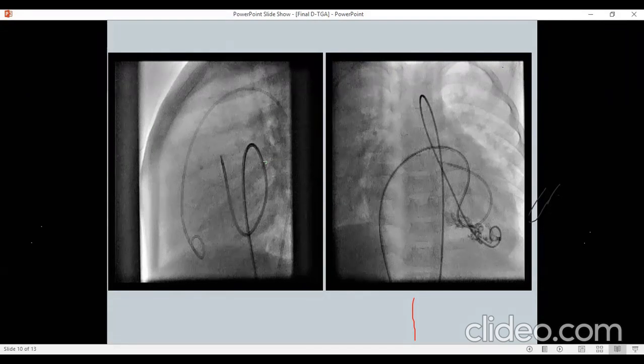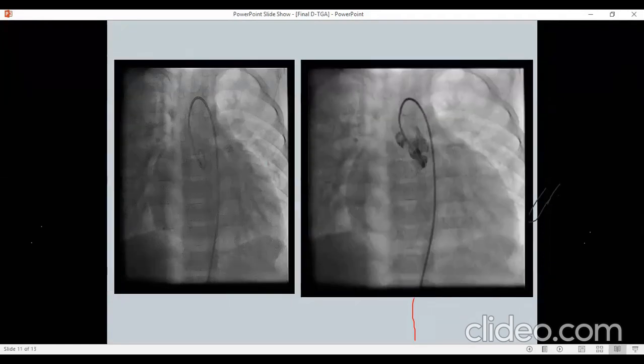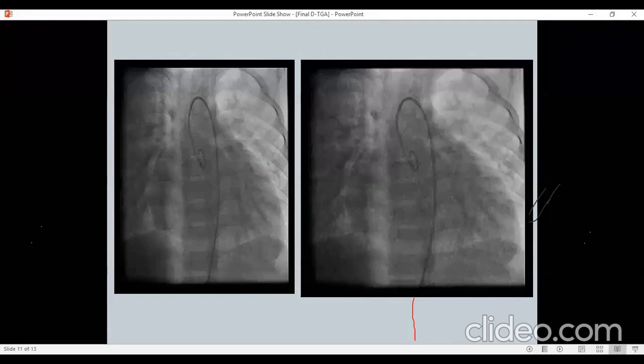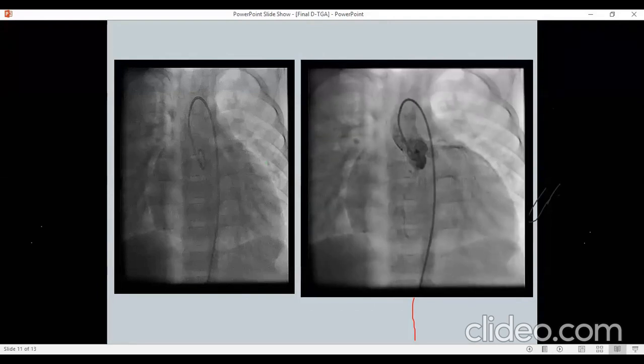Next slide, please. So we saw good aorta filling in the RV angio also, and there was no PDA, there was no coarctation. This is more like an AP view where I think you can't comment much on the PDA and coarctation, but you can see the coronaries filling.